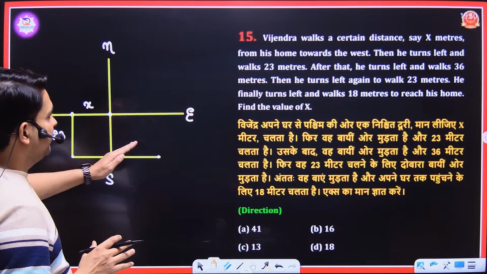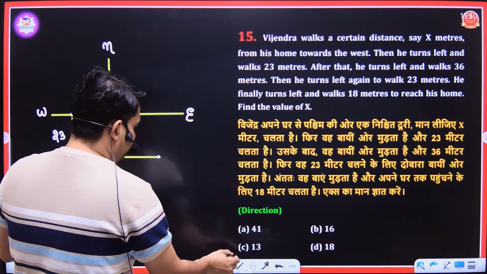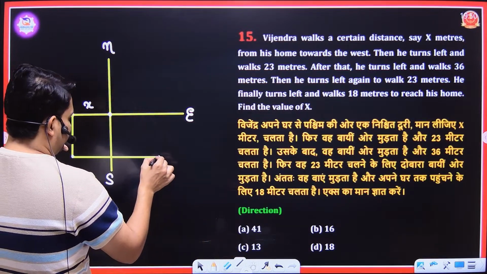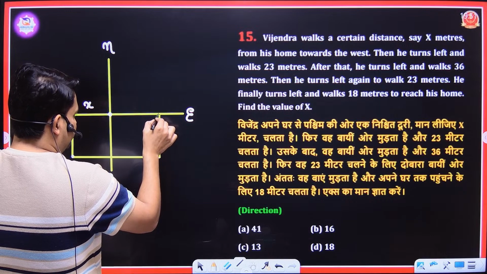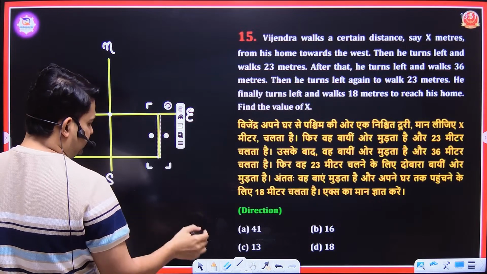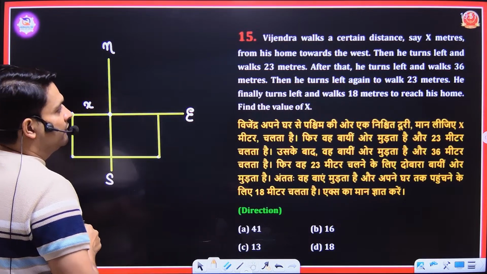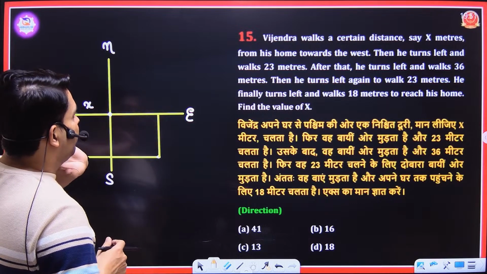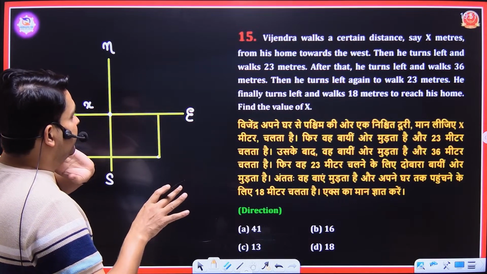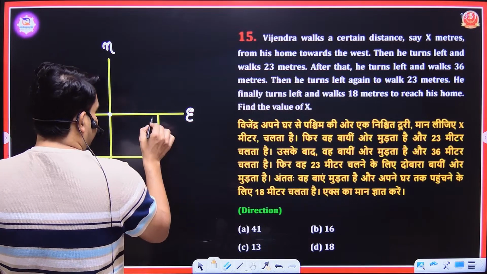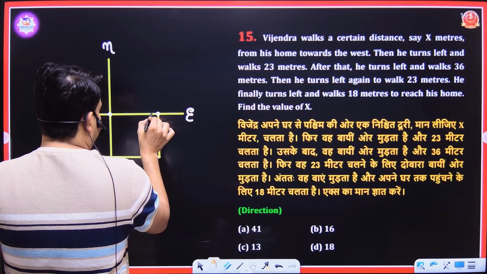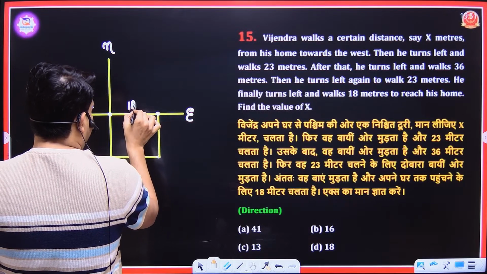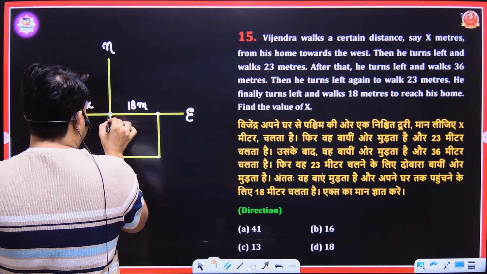Then he turned left again and walked 23 meters. This one is 23, then this one will be 23, which means he is on the same east-west line. Then he finally turned left and walked 18 meters to reach home. He is here, and he walked 18 meters to reach his home.